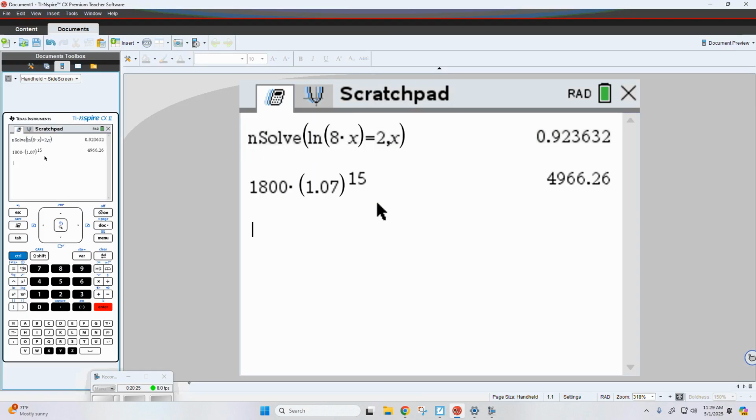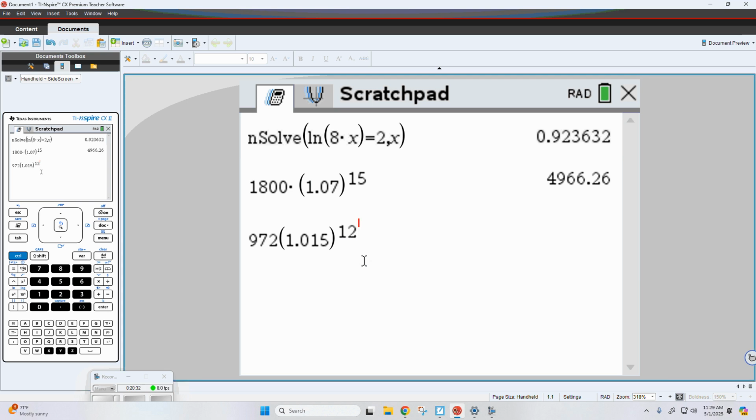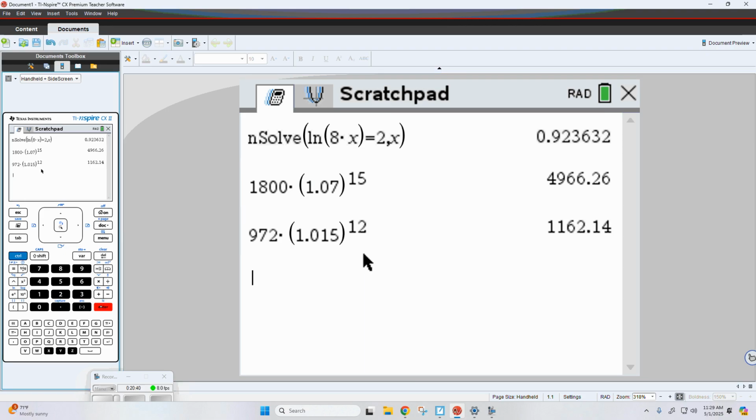Okay, so I'm back over here to my calculator. So 972 times 1.015 to the power of 12. Okay, who can tell me what I should get when I push enter? Now, this is also where you want to start asking yourself, is my answer reasonable? Now, in the previous example, a decimal was reasonable because we're talking about currency, right? Well, here we're talking about what?